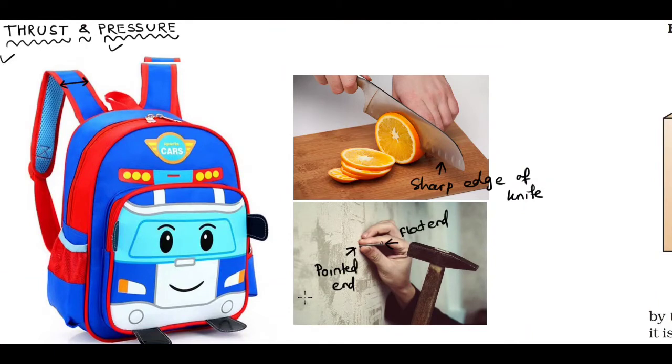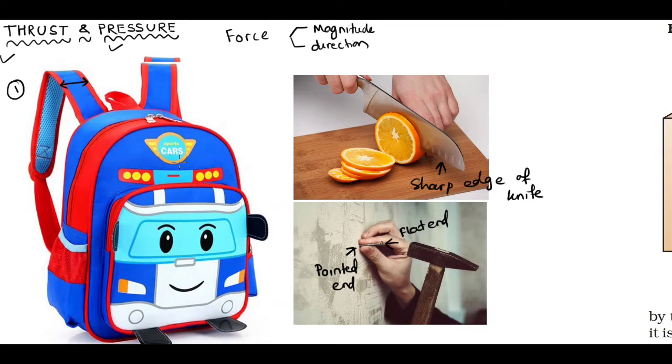So students, we know that force is a vector quantity, that means force has magnitude as well as direction. If you look at the first example, the school bag, when we keep the school books and copies inside the bag, the books and copies have some weight, and we know that weight always acts vertically downward.